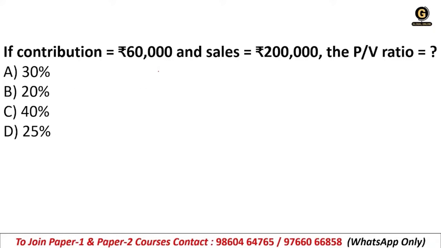Next question. If contribution is equal to 60,000 and sales is equal to 2 lakh, the PV ratio is equal to question mark. So contribution is given, sales is given. What will be the PV ratio? If you remember the PV ratio formula, you will be able to answer this question. 30%, 20%, 40% or 25%. What will be the correct answer? So right answer is 30%.